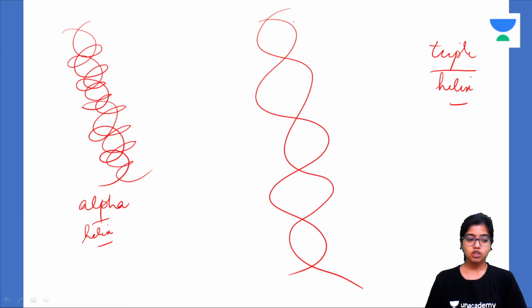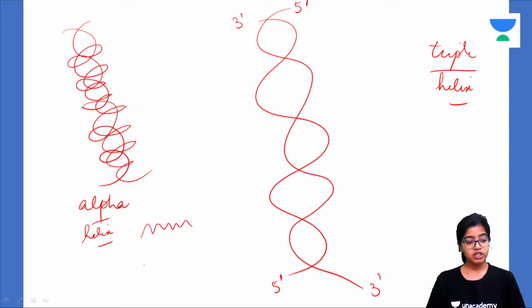Anyway, so these are the two strands. If this is running in the 5' to 3' direction, this one will be running in the 5' to 3' direction like this. So this is anti-parallel. Where had we read anti-parallel? We had read it in the beta pleated sheets, right?